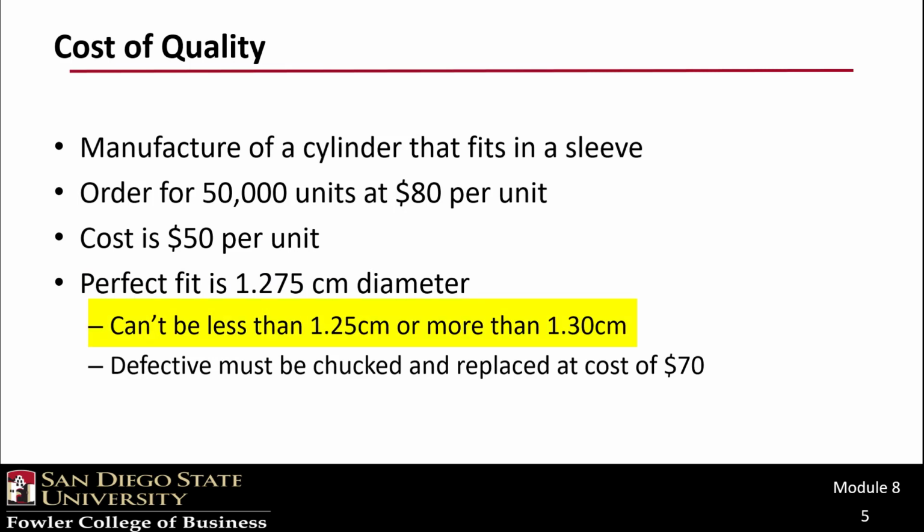However, the cylinder will still function if the diameter is between 1.25 centimeters and 1.30 centimeters. Any smaller or larger than those thresholds, and the cylinder must be replaced at a cost of a new cylinder, which is another $50, plus expedited production and shipping, which adds $20 for a total of $70.